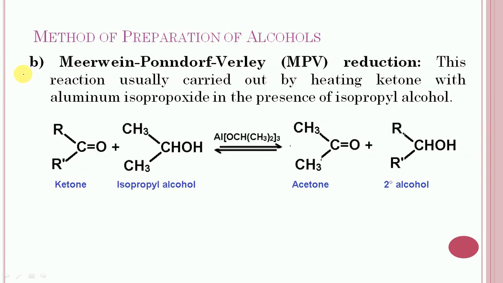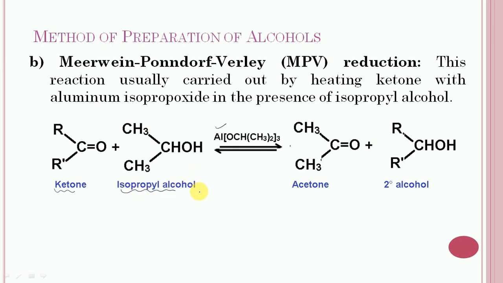So the next reaction is the Meerwein-Ponndorf-Verley reduction. It is commonly used for the reduction of ketone to secondary alcohol. The reaction is usually carried out by heating the ketone with aluminium isopropoxide in the presence of isopropyl alcohol.